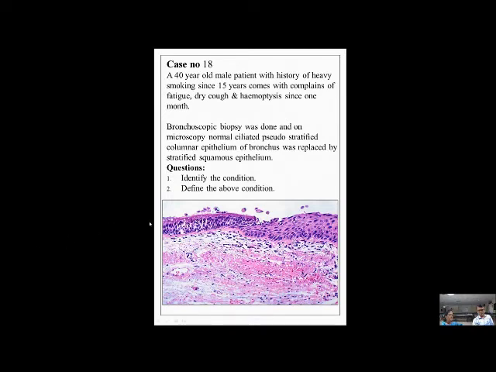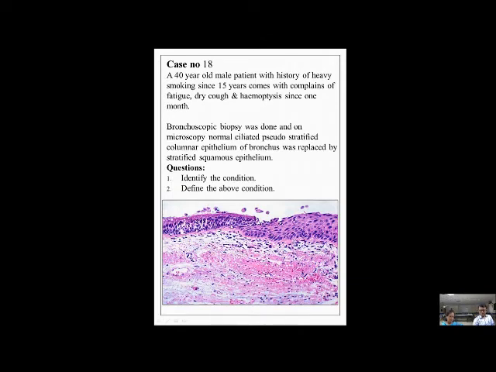Done by bronchoscopic biopsy. On the left upper half of the photomicrograph, students could appreciate the pseudostratification of the columnar epithelium and even the cilia. On the right upper half, they could see the stratified squamous epithelium slowly replacing the respiratory epithelium, and they could identify the condition and even define it.